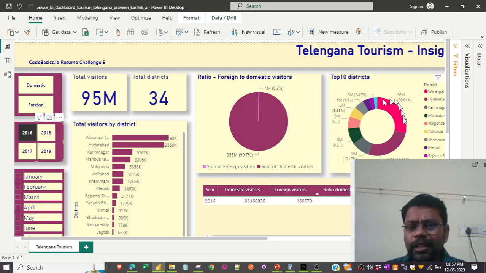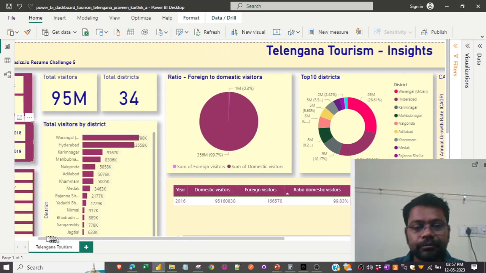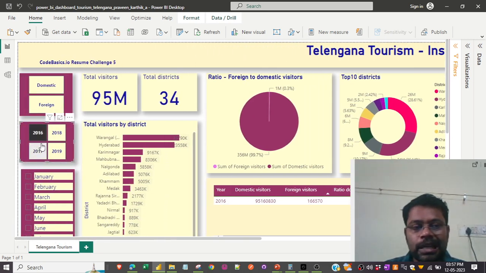So it gives only the top 10 districts to have more insights, to have a clearer picture of the districts at top 10 across different years. So say this is 2016, and this is the overall visitors, and let me filter it by foreign visitors.